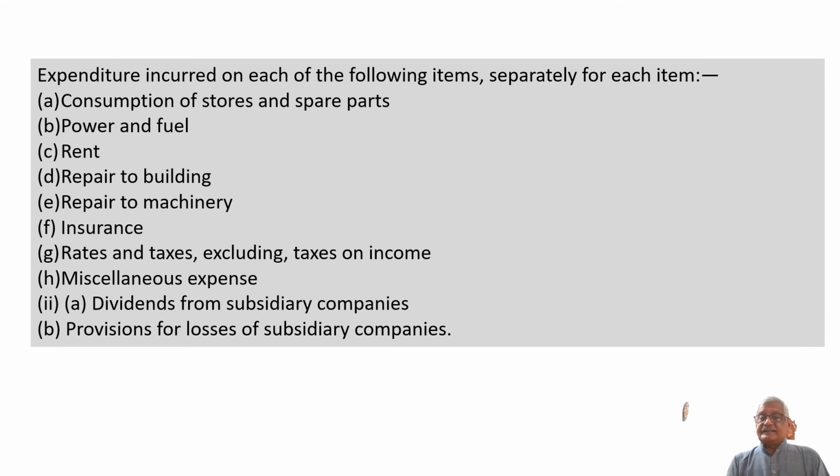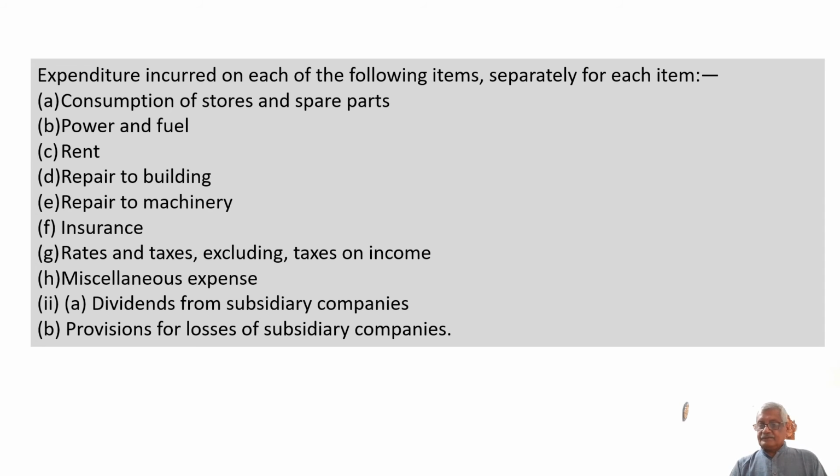Now, certain expenditure incurred on each of the following items has to be separately indicated. One is, other than the raw material, consumption of stores and spares, power and fuel, rent paid, repair to building, repair to machinery, insurance expenses, rates and taxes excluding taxes on income, any other miscellaneous expenses, dividend from subsidiary companies, provisions for losses of subsidiary companies.